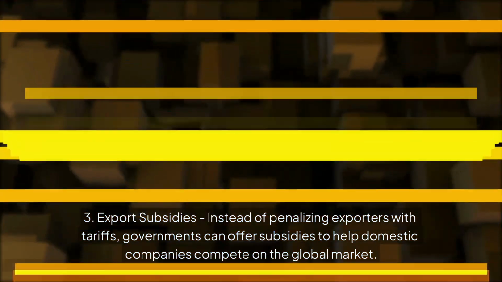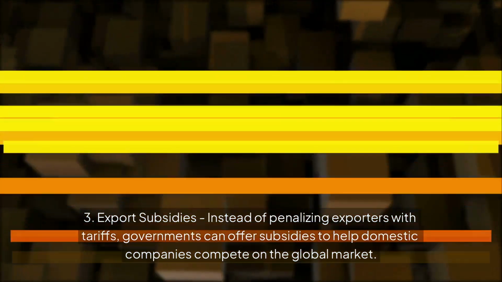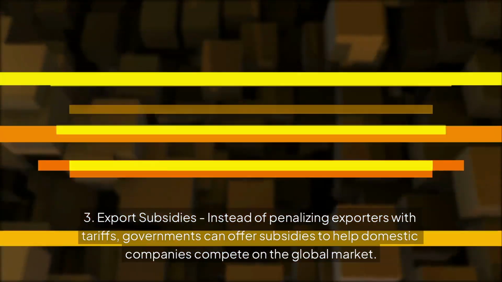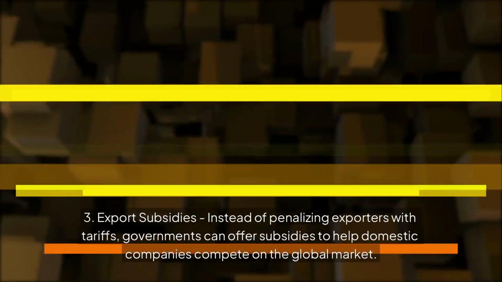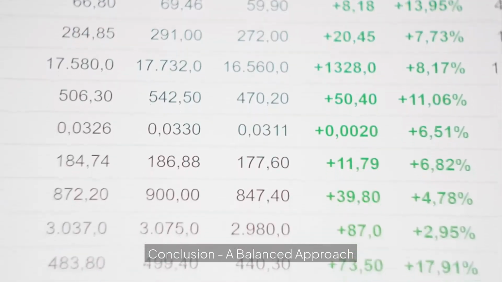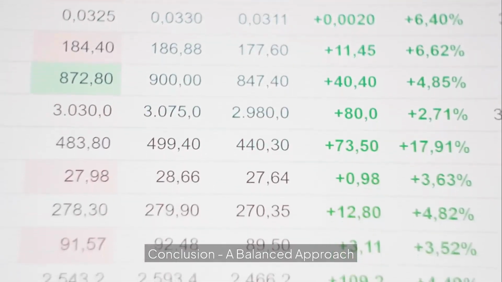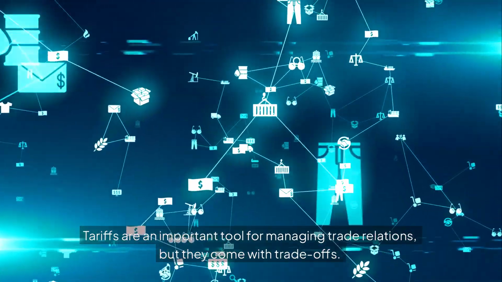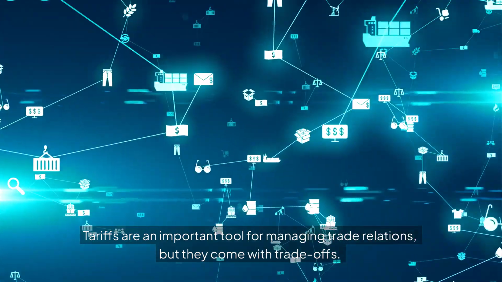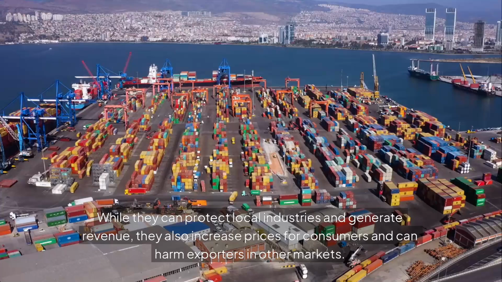Number 3, export subsidies. Instead of penalizing exporters with tariffs, governments can offer subsidies to help domestic companies compete on the global market. Conclusion: a balanced approach. Tariffs are an important tool for managing trade relations, but they can come with trade-offs.